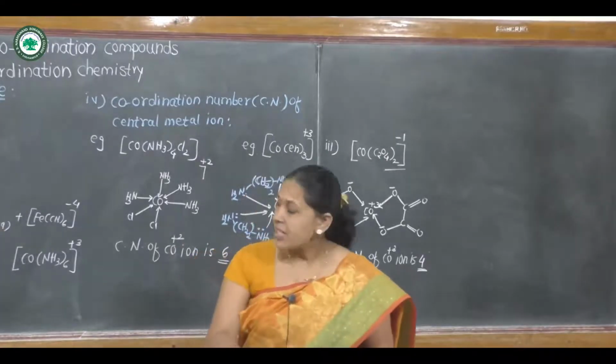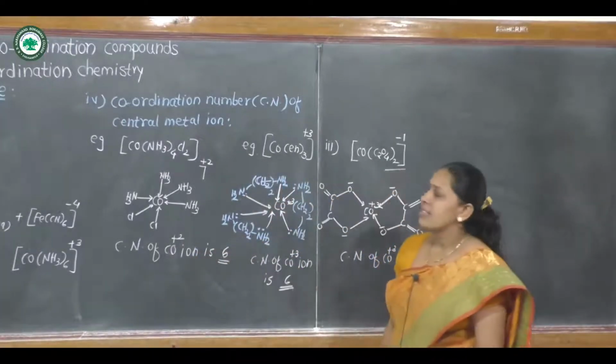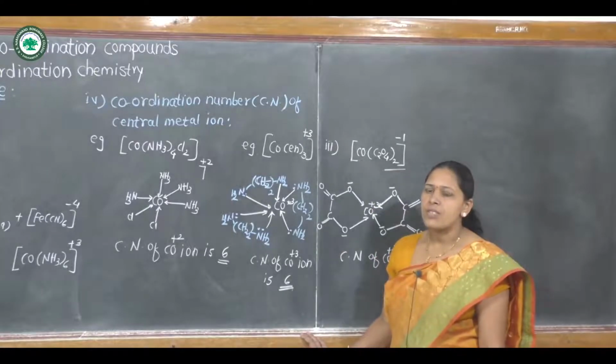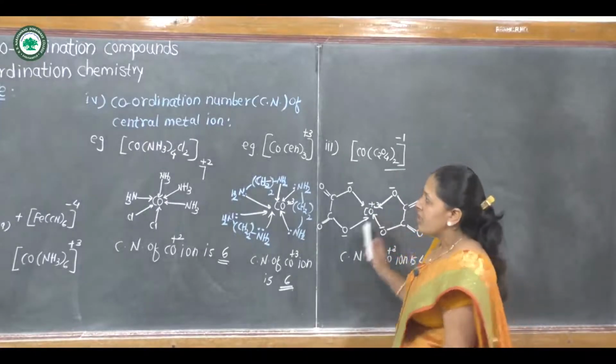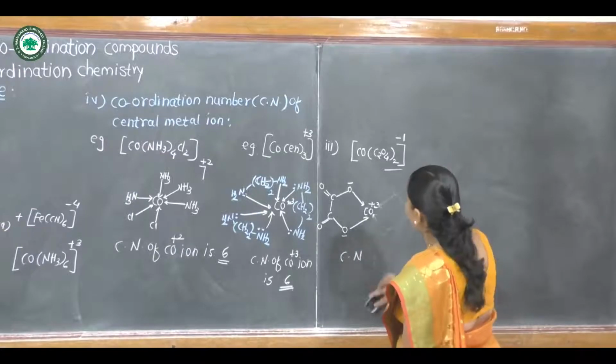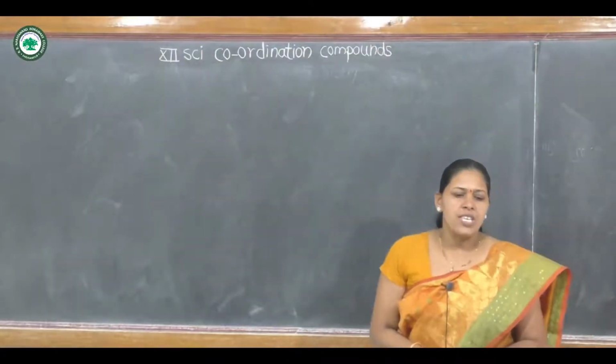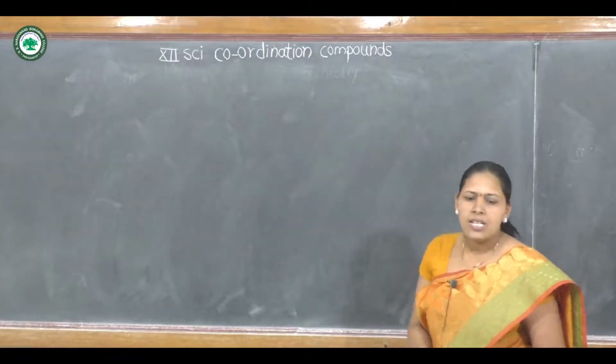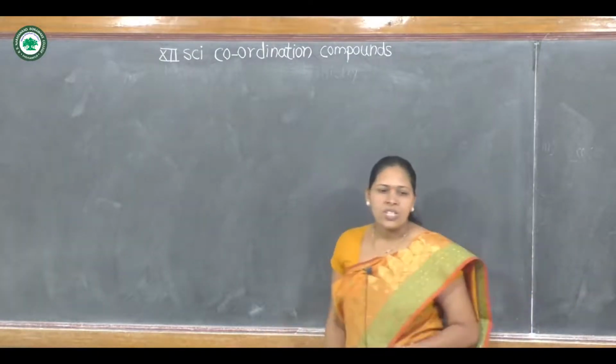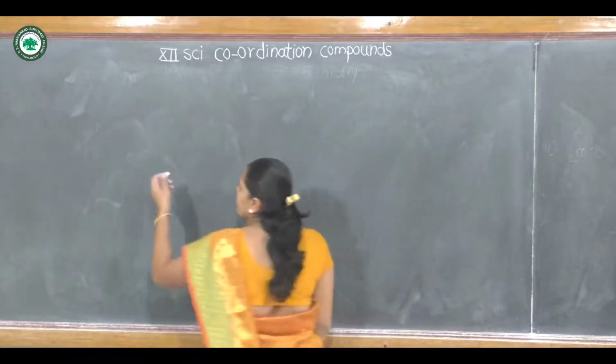These are the 4 important terms used in coordination chemistry. The next point is double salt and coordination complex.